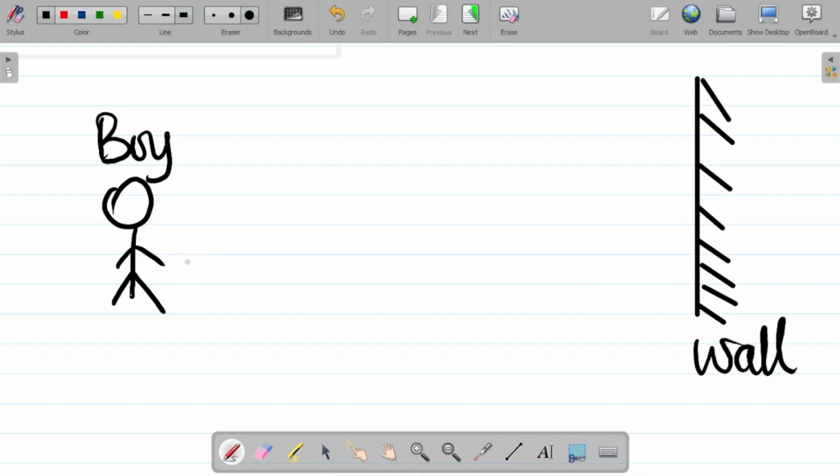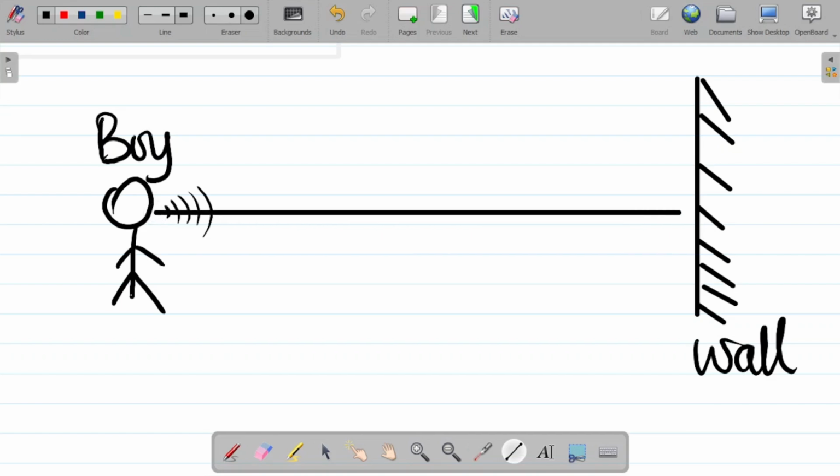All right, so this boy shouts or gives a particular sound wave. So he's shouting such that the sound wave moves from his mouth, starts from here, hits the wall at this point here, and then what next? It reflects. That means it goes back to the source from which it originated, which is the boy.